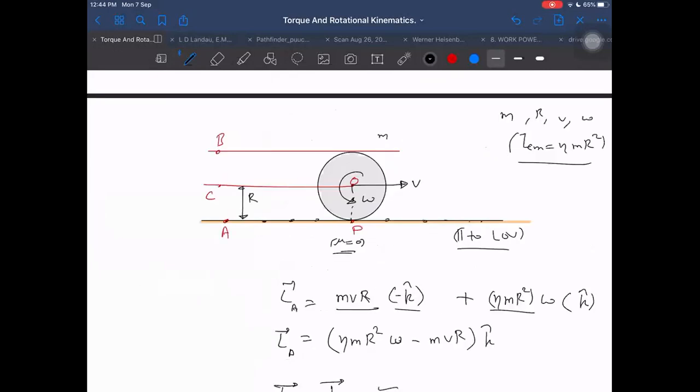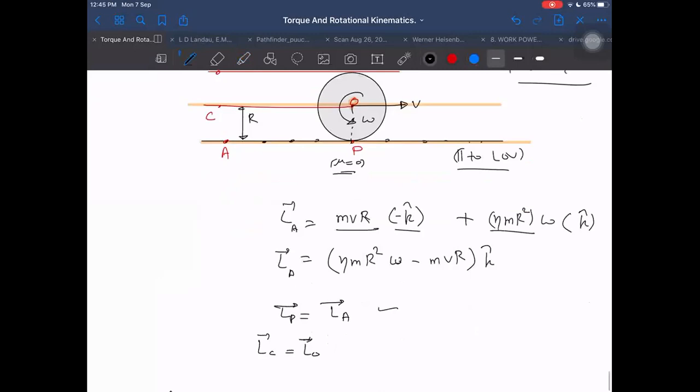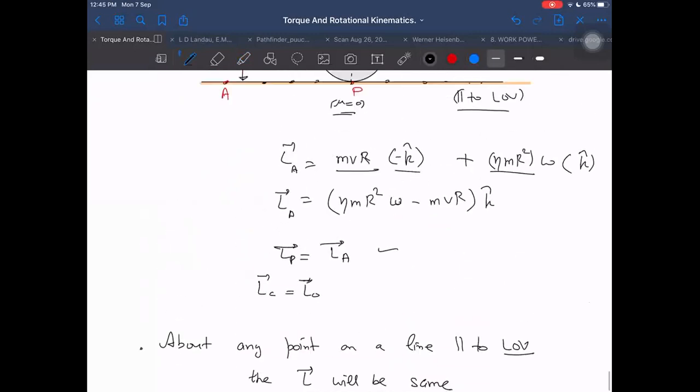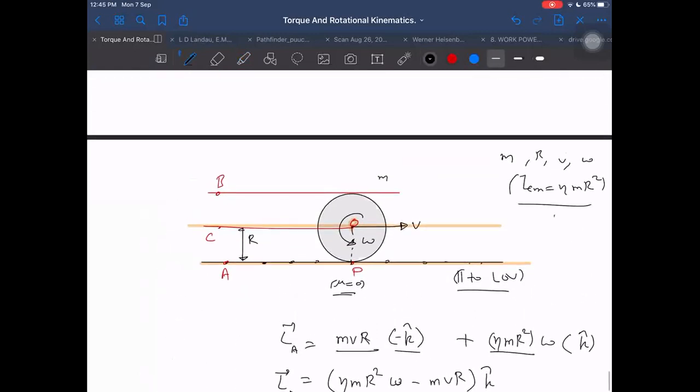Similarly, I can take a line parallel to the line of velocity that passes through point O. Then the perpendicular distance from O will be 0, so one term will vanish. Which term? R cross M into VCM will vanish, while ICM into omega will remain. ICM into omega vanishes only in two cases: if omega is 0 or ICM is 0.